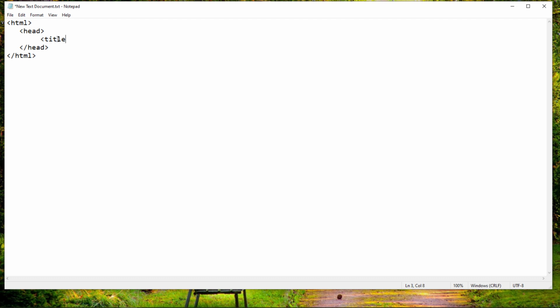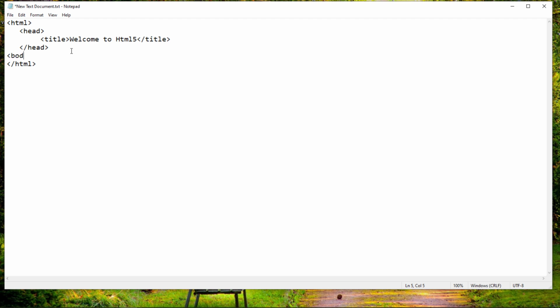You can see these are the starting tags and the ending tags. In the title, I write whatever title I want to show in the browser on the left corner. I just write welcome to HTML. The head tag basically contains some information or instructions for the browser. We will see that in our next section.